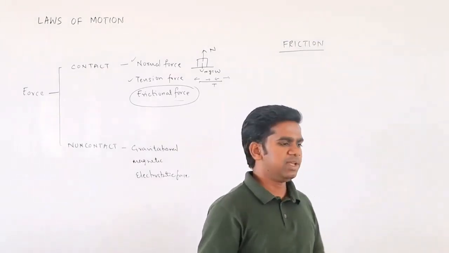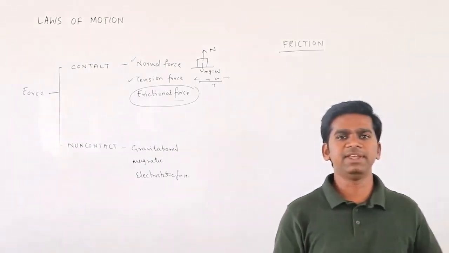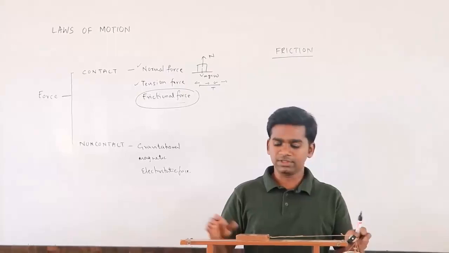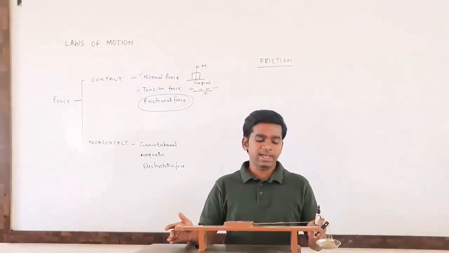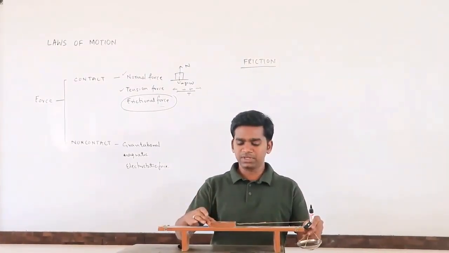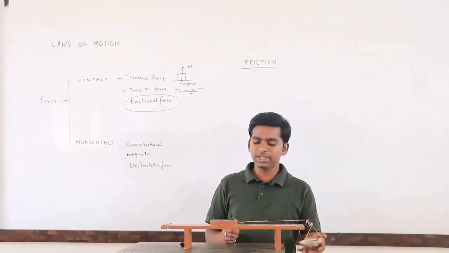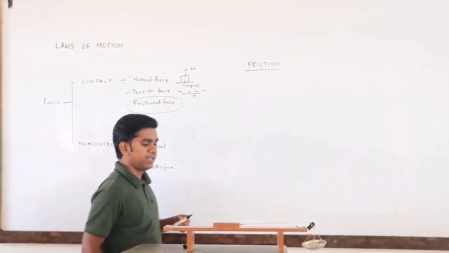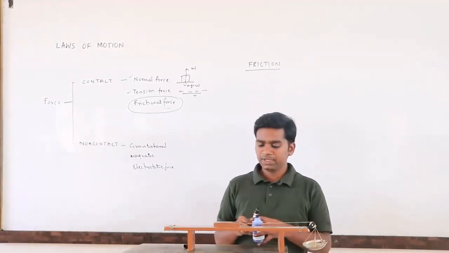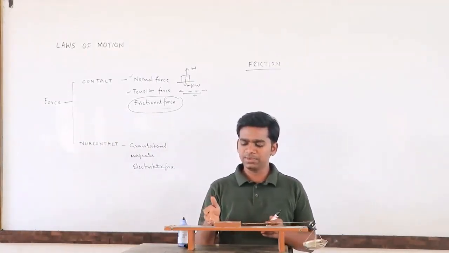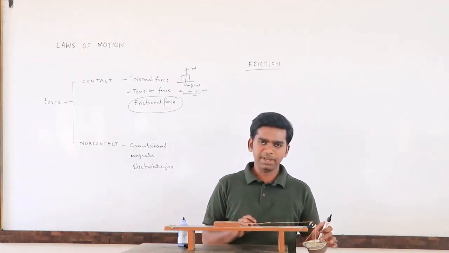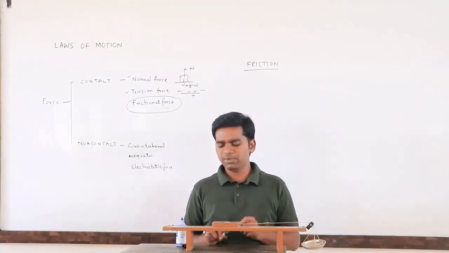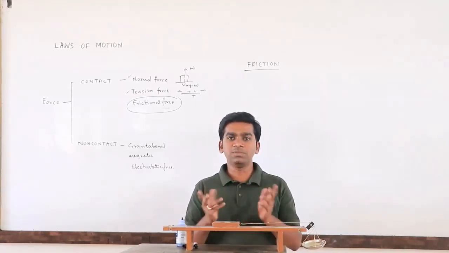Similarly, let me take an example of an object. Suppose this is a horizontal surface, and this is an object that I have connected over here. Now I want to apply some force. Instead of pushing it, I will apply force on this one, because if I push it even a little, it will move. But usually when we apply a small amount of force, objects will not move.